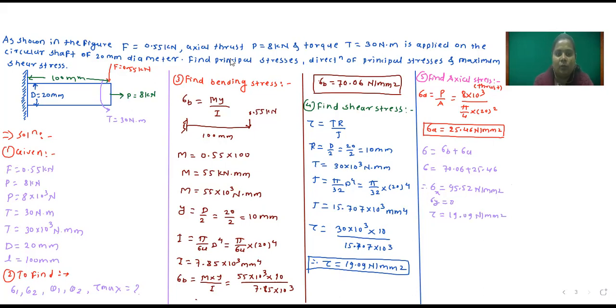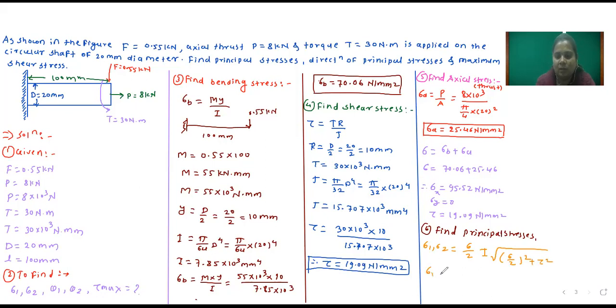Next step is we will find the principal stresses. So principal stresses sigma 1, 2 is equal to sigma divided by 2 plus minus square root of (sigma by 2) bracket square plus tau square.